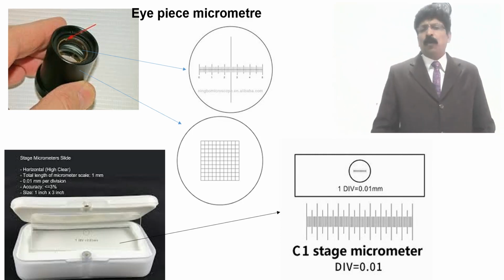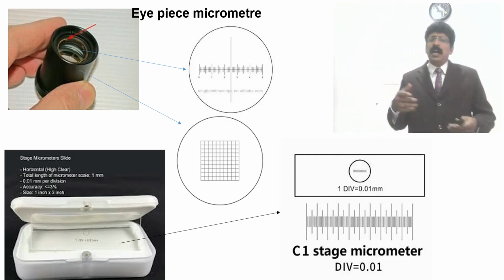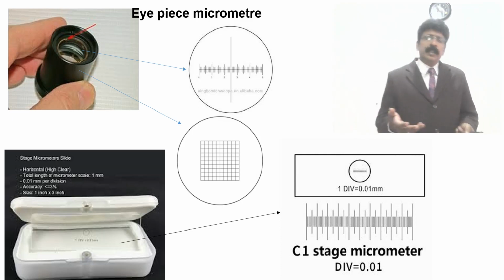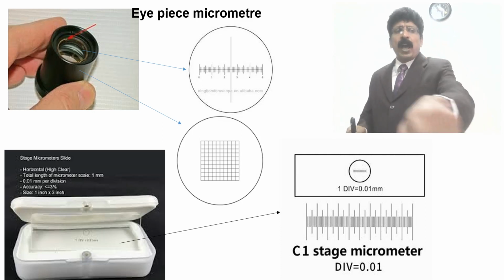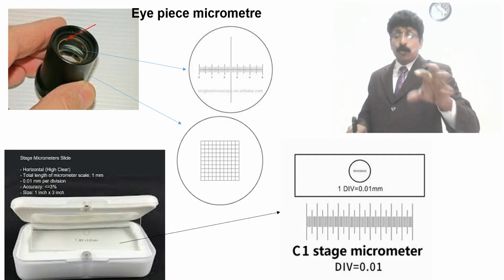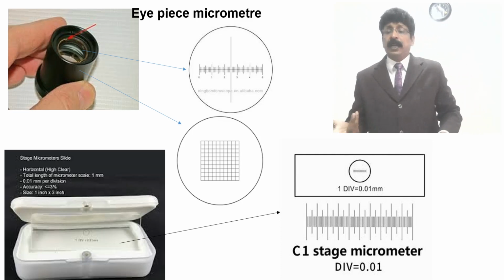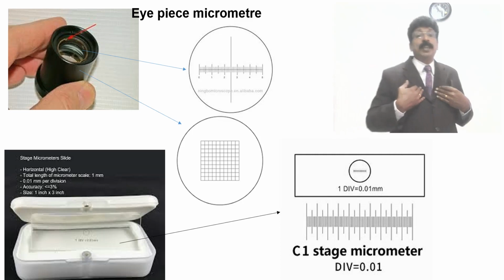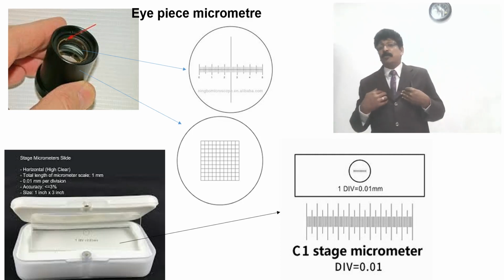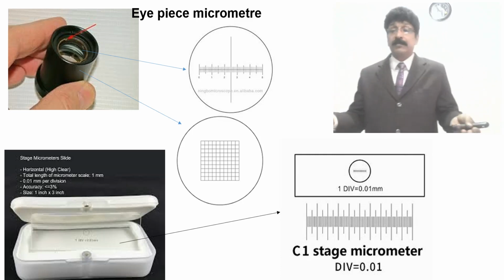It is very simple for the student. You should think of it like how you studied the vernier caliper and the screw gauge. These all have a least count. So what is the coincidence? For example, you are calibrating one division of the eyepiece, or the square which I showed here. Sometimes globules are there, and you can see very easily how many squares my globules occupy. So 1 square is equal to how many divisions of my stage micrometer, because the stage micrometer is a known measure. You know that 1 division is equal to 0.01 millimeter, or 10 micrometers, you can say a micron.